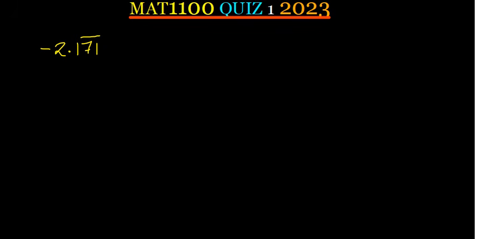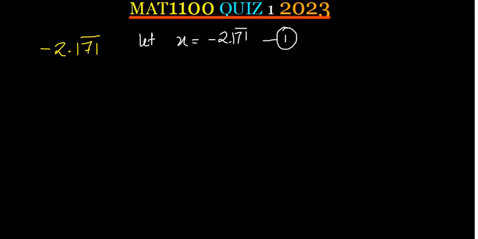Now we know the first thing we should do is just let x be equal to this number given, negative 2.171, like that. Make sure that you know where the dash on top is starting. This is going to be our equation 1. The next thing, make sure that the decimal is in front of the number which is repeating.